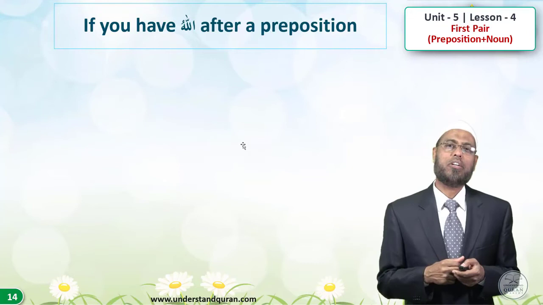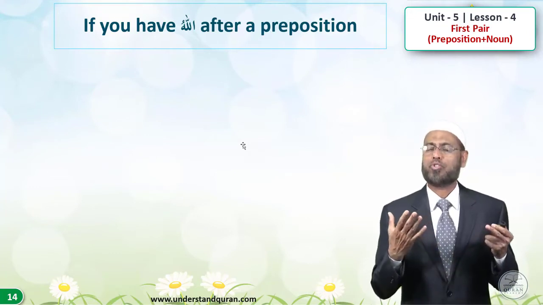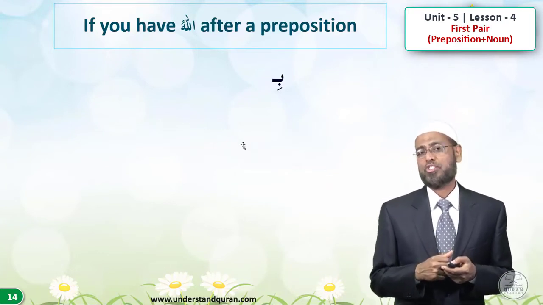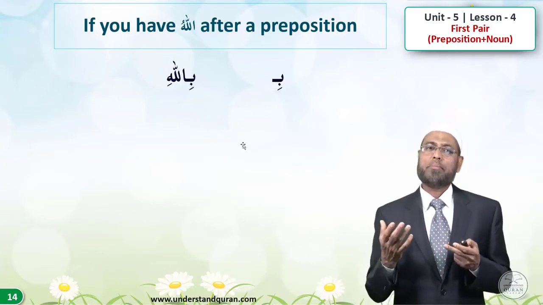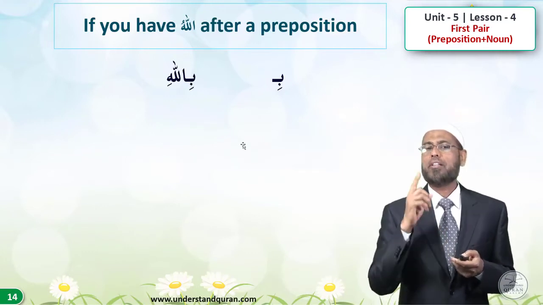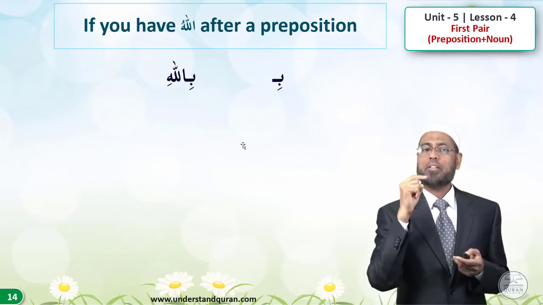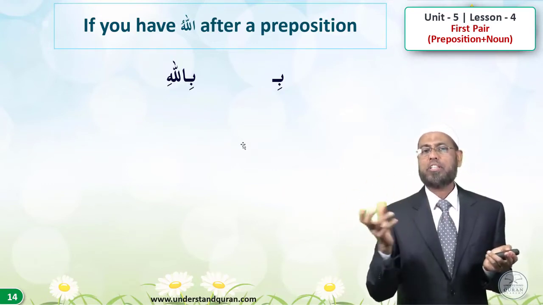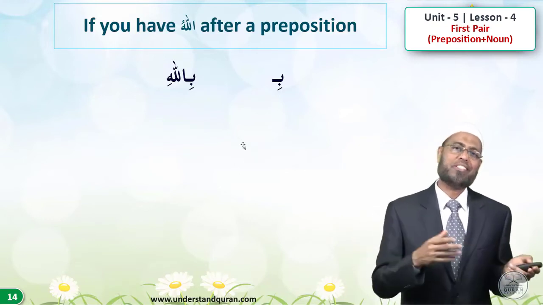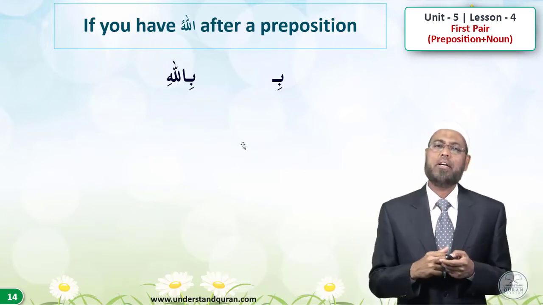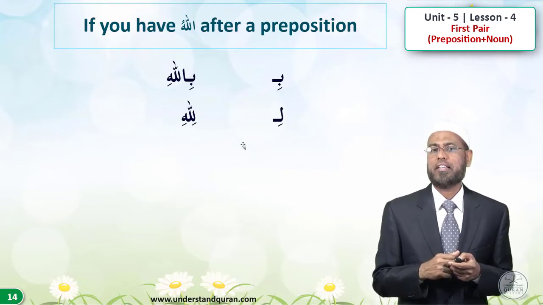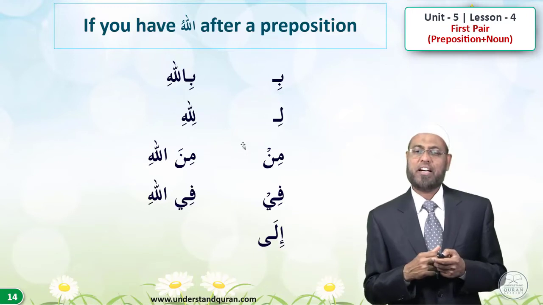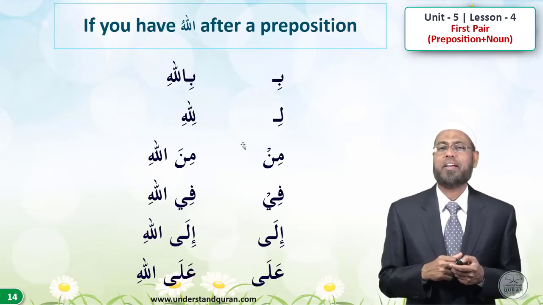Okay, let's take the word Allah, because it occurs so many times, 2,600 plus times in the Quran, and it has a lot of prepositions. So with bi, it will be billahi. Default is Allahu, but Allahu, Allaha, Allahi depends on the role of the word in a sentence. After prepositions, it will always have e: bi, billahi; li, lillahi; min, minallahi; fi, fillahi; ila, ilallahi; ala, alallahi. And you know the meanings.